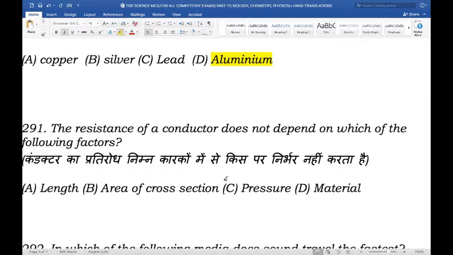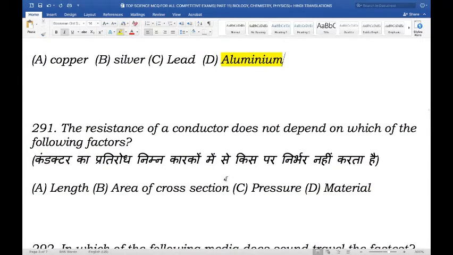Next question. The resistance of a conductor does not depend on which of the following factors. So is it length, area of cross-section, pressure, or material? So now, the resistance of conductor is directly proportional to the length of conductor. Along with that, resistance of conductor is inversely proportional to area of cross-section of conductor. And likewise, the resistance of conductor depends on the nature of the material, which leaves pressure to be the odd one out. So the resistance of a conductor does not depend on pressure.